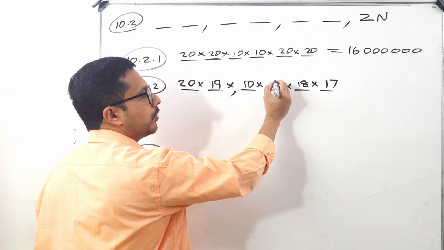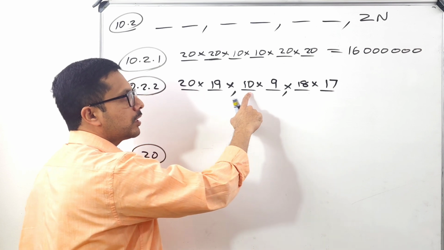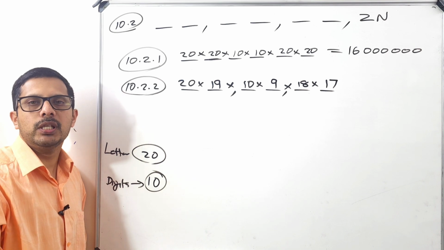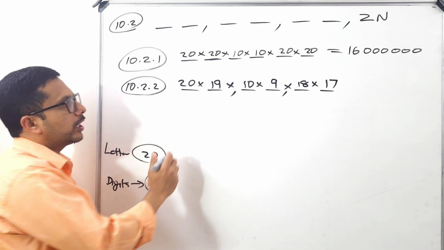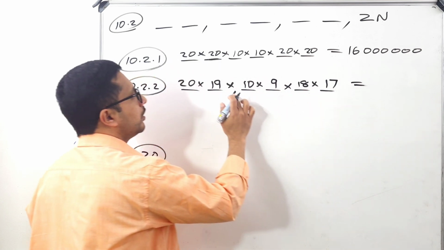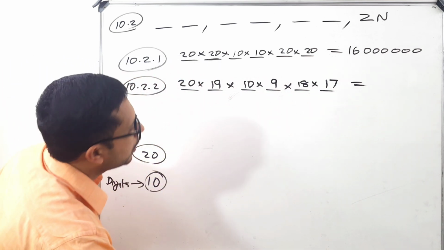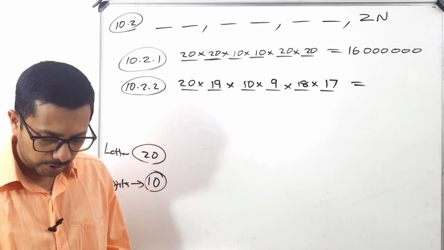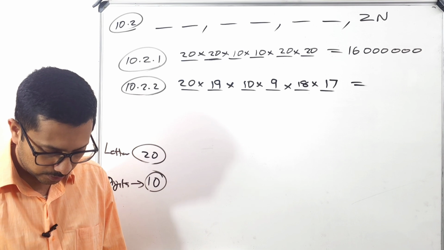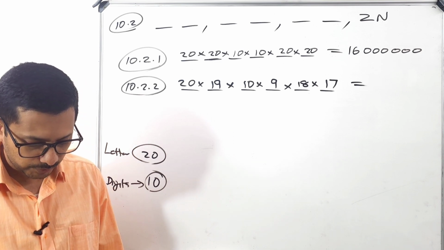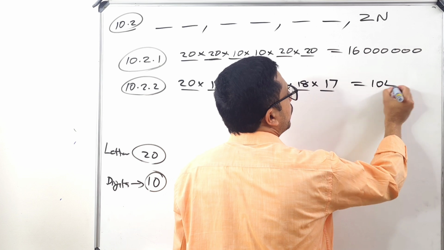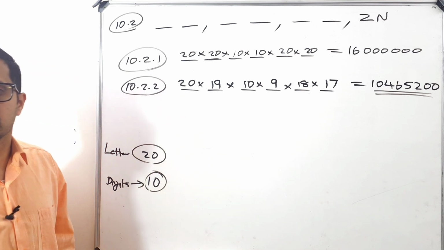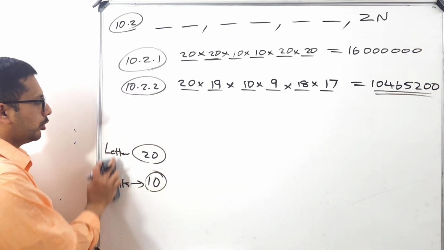That means how many options do I have here? 10 options here, but we used one here. So for this position to be filled, I have only 9 options. You understand? So check in your calculator what is the answer of this one. These are the different options possible if the letters and the digits are not allowed to repeat. Please check in your calculator. It is 10, 4, 6, 5, 2, 0. So these many options there. Okay, so that is question number 10.2.2.